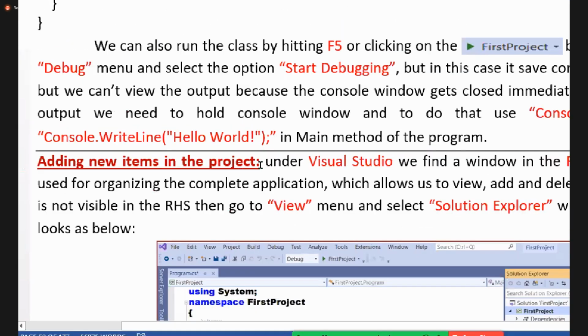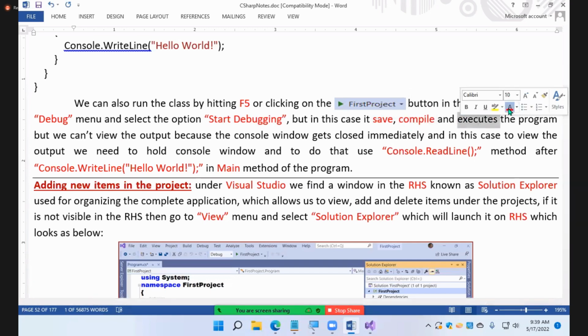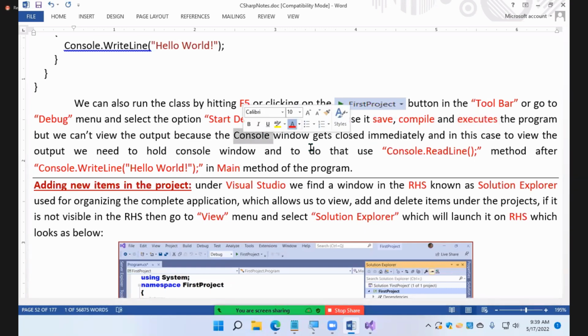Now also it will save, compile, and execute. But unfortunately, I can't see the output because the console window gets closed immediately.